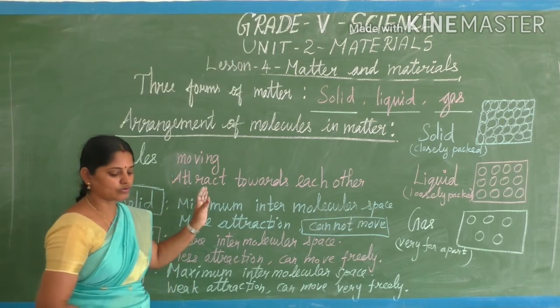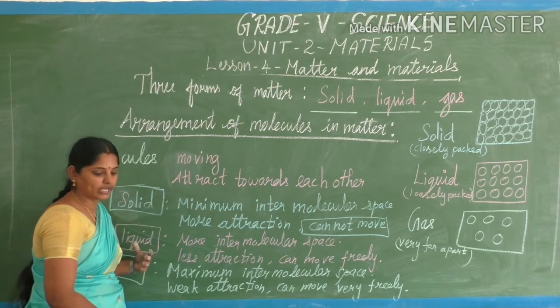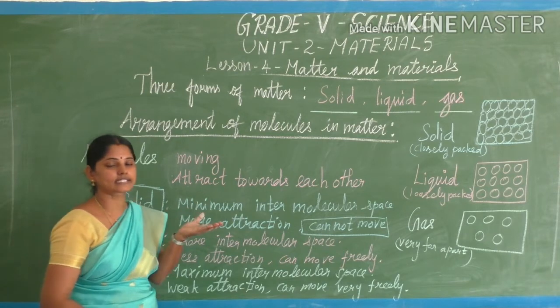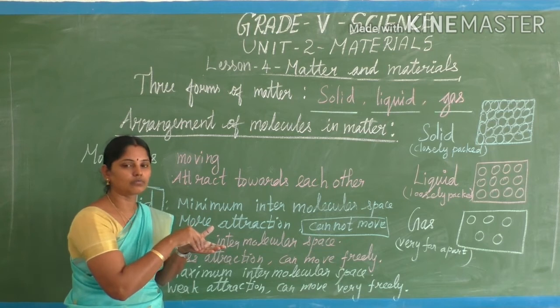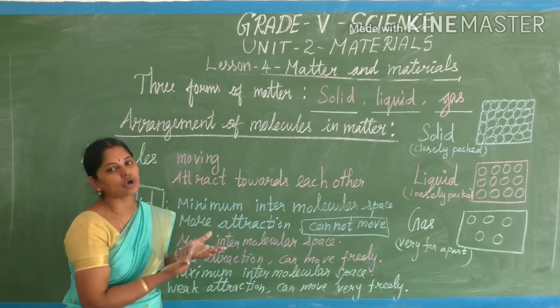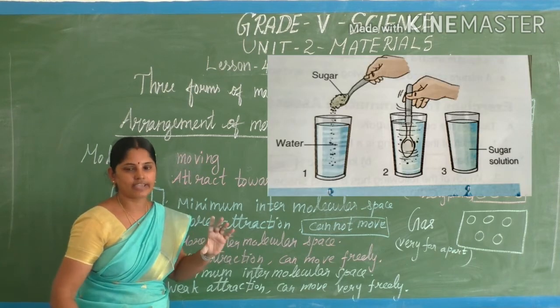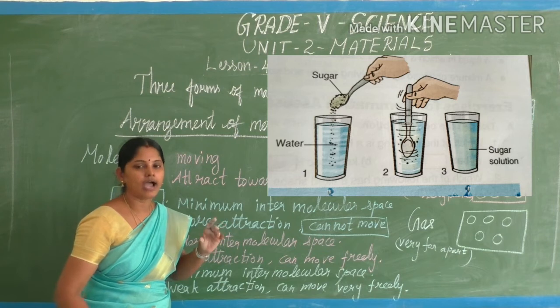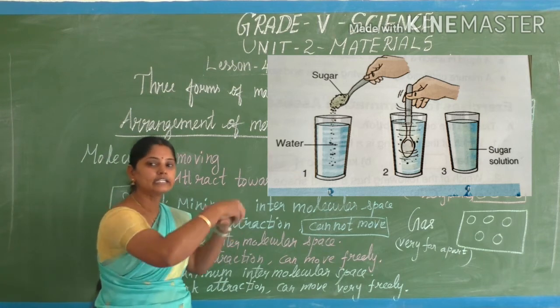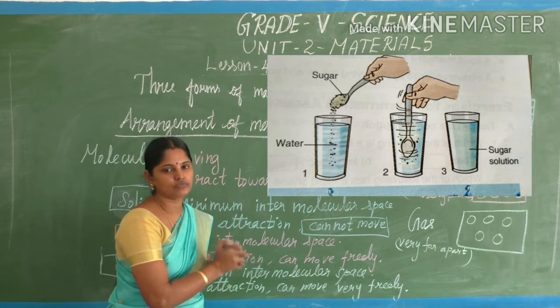Next we will see, in liquid, what things can be dissolved and what things cannot dissolve. So, solubility and insolubility in water. We will take water as a fine example of a liquid, and see what things get dissolved and what things are insoluble. That is what we are going to see now.